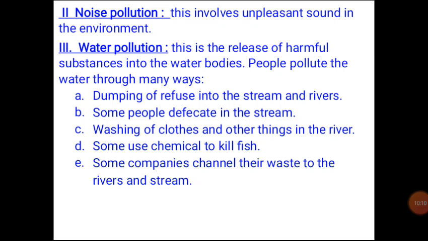Now the last point on this is that some companies channel their waste to rivers and streams. Some big companies put a kind of passage from their industry or factory to a nearby river, so that any waste, any chemical waste coming out of the factory, will go directly to the stream. And when that happens, what happens? It affects aquatic life. When I say aquatic life, that is the fishes and the corals living inside the water that will be affected.